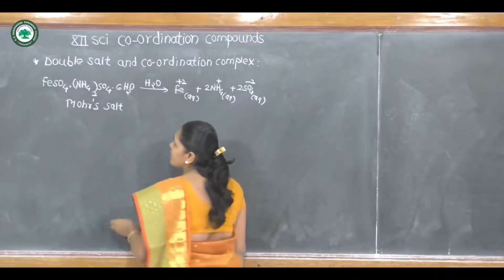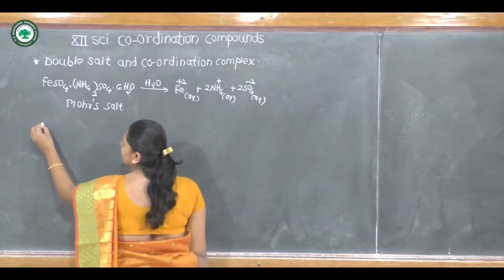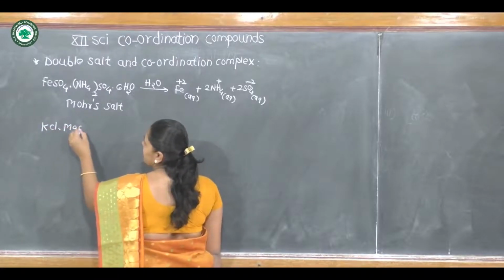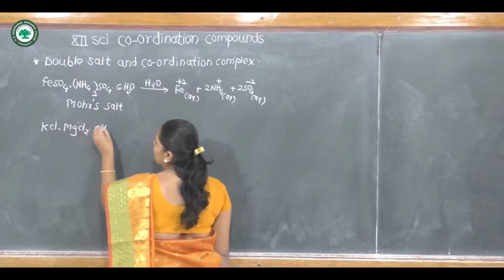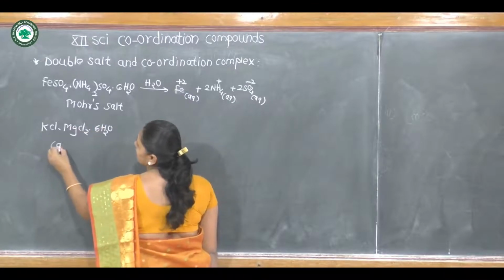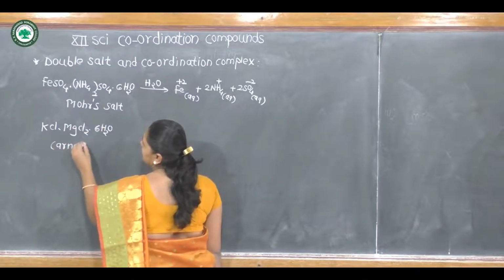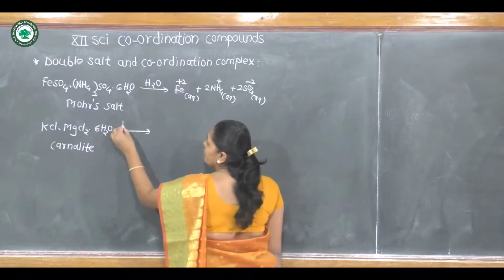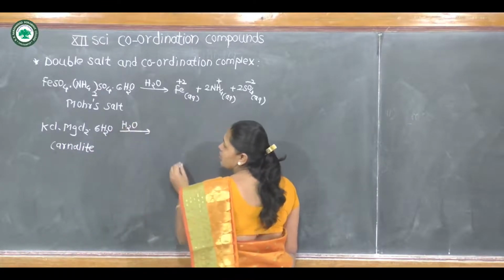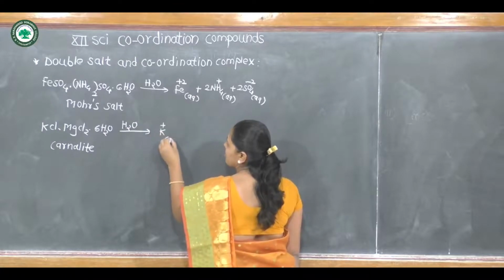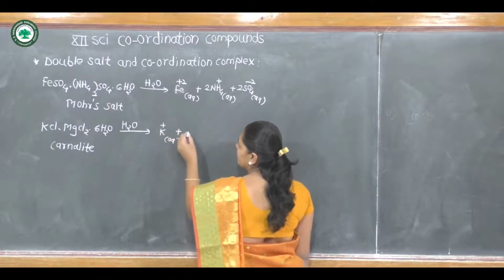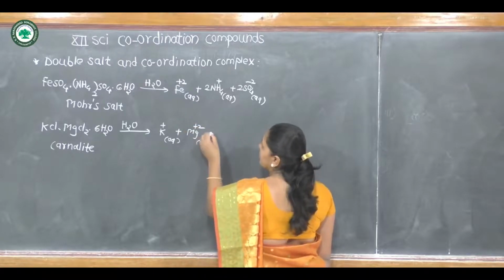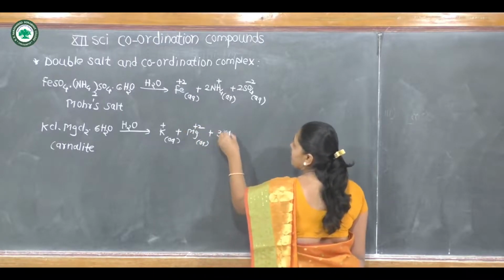The second double salt is carnallite. The formula for carnallite: KCl, MgCl2, 6 water molecules. It also completely dissociates in aqueous solution into its ions K plus, Mg plus 2, and 3Cl minus.